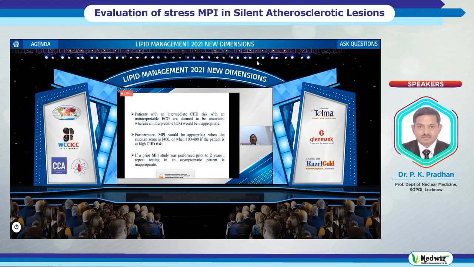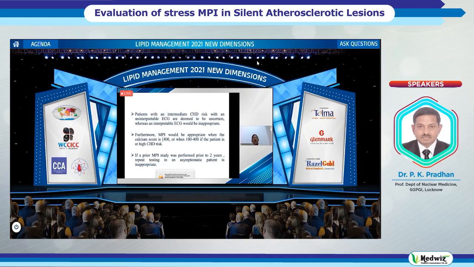Patients with an intermediate coronary heart disease risk with an uninterpretable ECG are deemed uncertain, whereas an interpretable ECG would be inappropriate. Furthermore, MPI would be appropriate when the calcium score, as I have already said, is 400 or more, or 100 to 400 Agatston score if the patient is at high coronary heart disease risk.